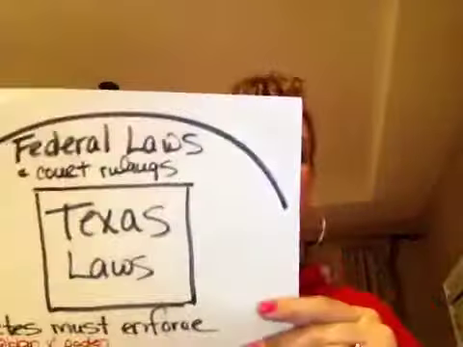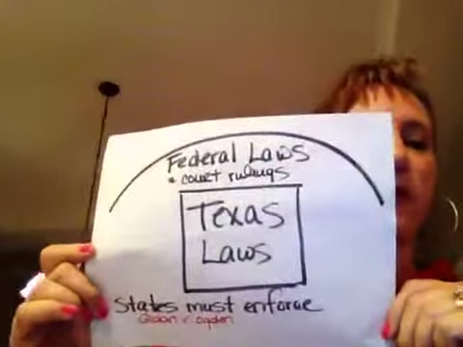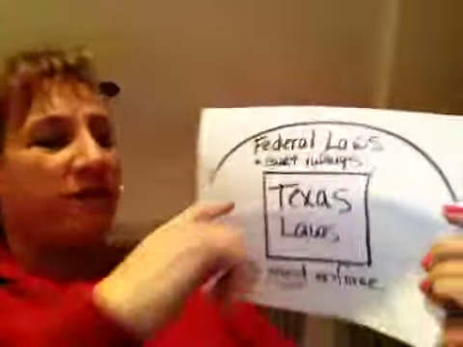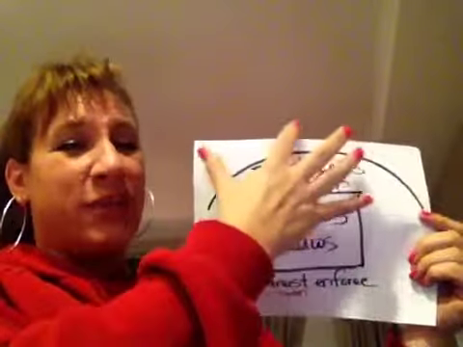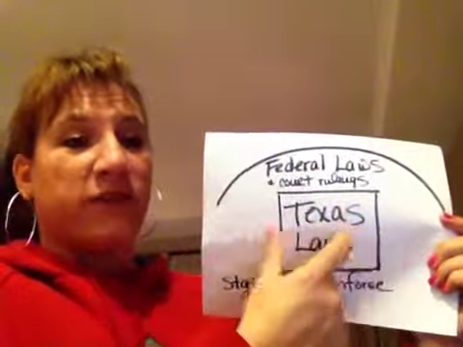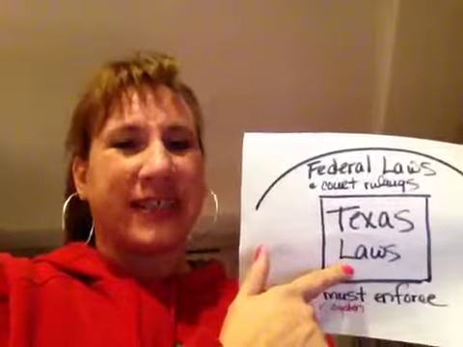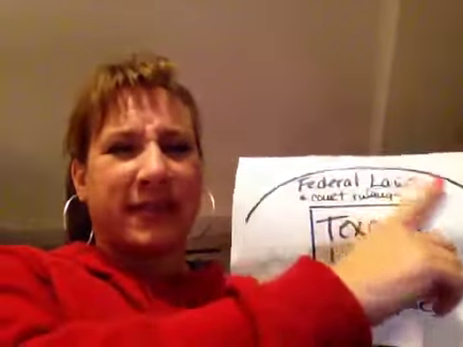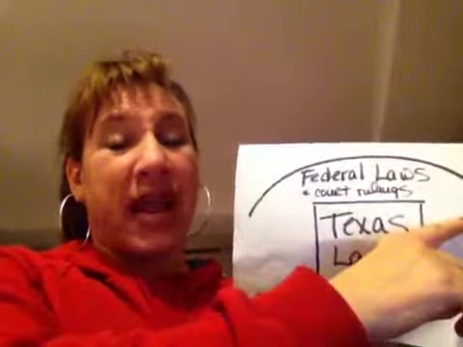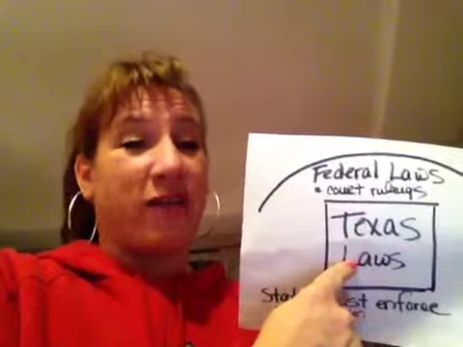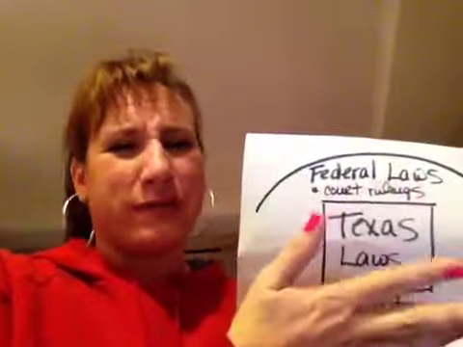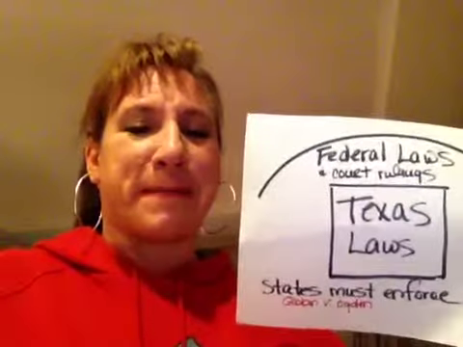This is kind of how I view the judiciary. This is in my mind. Probably no one else will give you something that looks as dumb as this, but this is how I view it in my mind. All right, you've got federal laws and court rulings like Roe v. Wade that we'll be talking about, and it supersedes state laws. So if we had a law saying abortion is illegal, well, once Roe v. Wade was decided by the Supreme Court and it became law that you can get abortions, it superseded all of our Texas laws, or, I'm not sure what Texas had on the books then, but yeah, it was superseded.